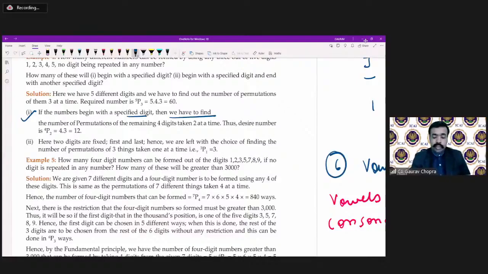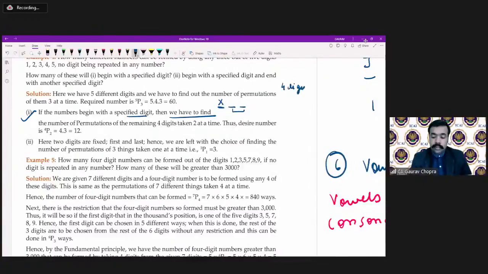So what we have to do? We have to fix one place, and then the remaining places are to be filled. Sorry, we have to make only a three-digit number. That means the remaining are two places. One place is already fixed. We are left with two places, and for those two places, how many digits are available? We are left with four digits, because one digit is already used on the first position.